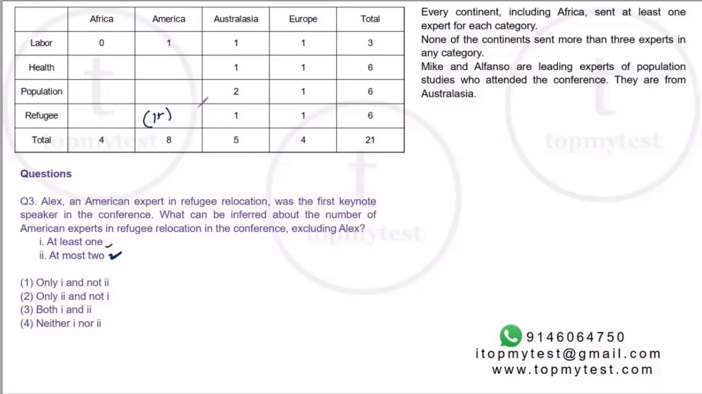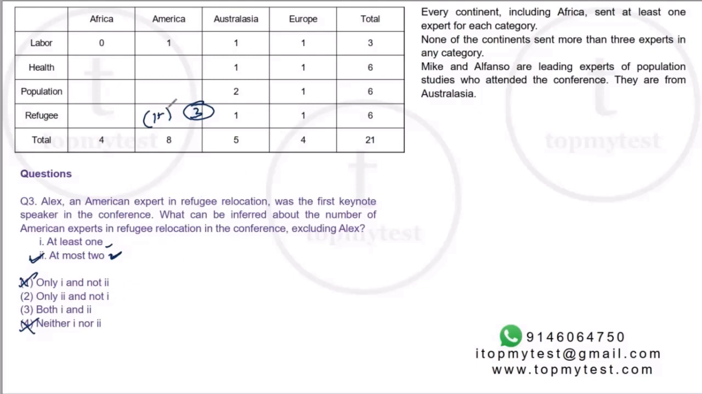See, the maximum for refugee is 3. You cannot exceed 3 anyways. We have seen this earlier also, you cannot exceed 3. So the second statement is definitely true. Second statement is definitely true, right? So this is out. So only 2 and not 1, and both 1 and 2.